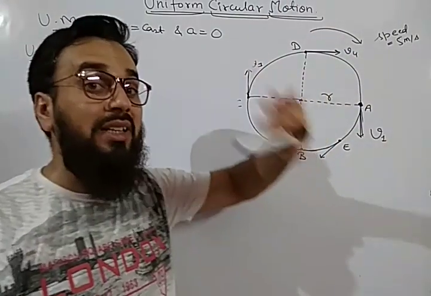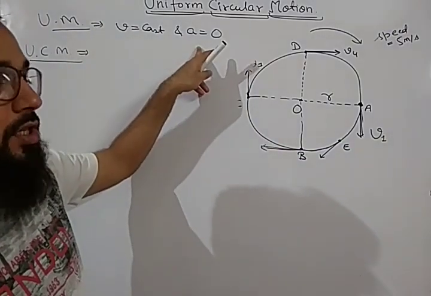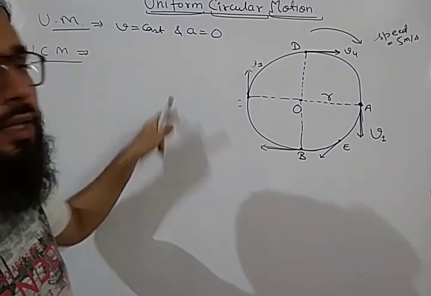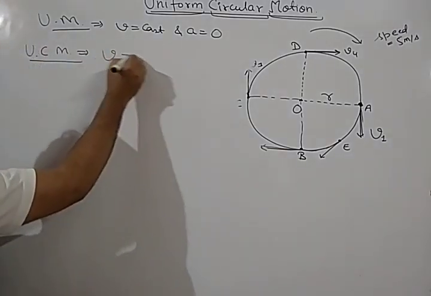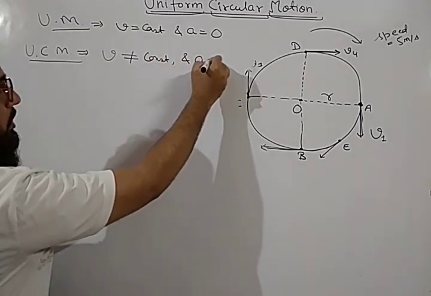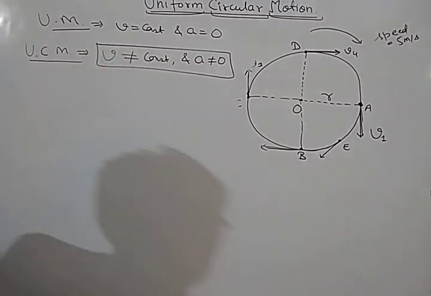You should remember all the basic concepts of motion. So uniform motion means velocity constant, acceleration 0 for a straight line. But in uniform circular motion, velocity is not constant and acceleration will not be 0.